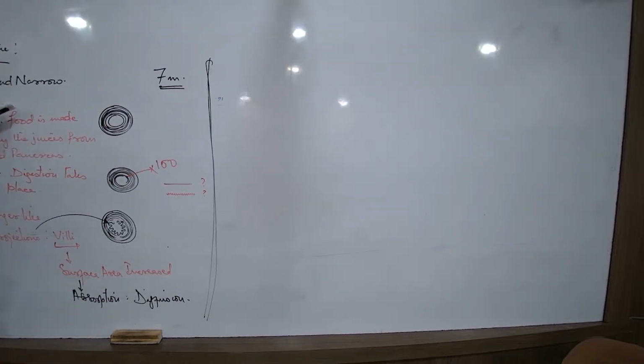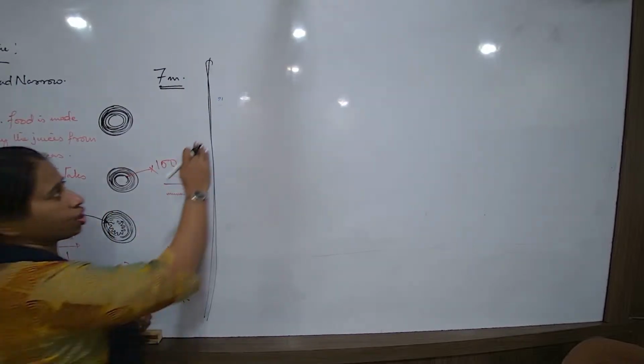It is extensively narrow and coiled. Yes, it is almost 7 meters in length. So the food has to pass through the small intestine at a very slow speed. Why? What is the objective? Why is it narrow? So that the food should not rush down. If the food rushes down, then there is no digestion happening. The food moves down slowly so that it can mix with the digestive juices and the process of digestion happens.